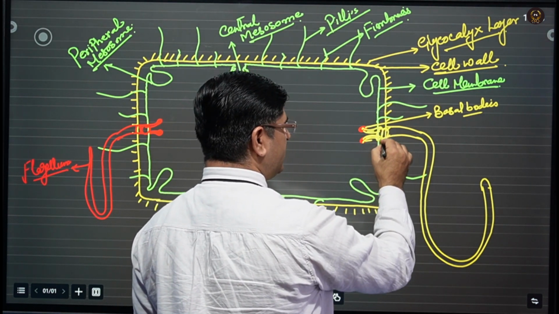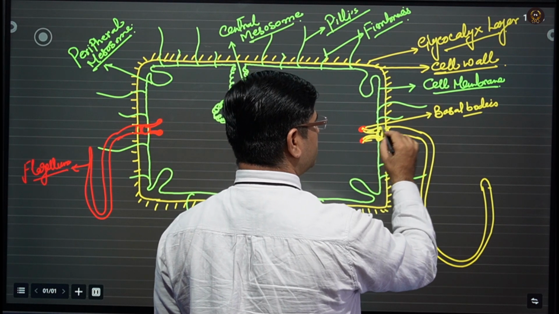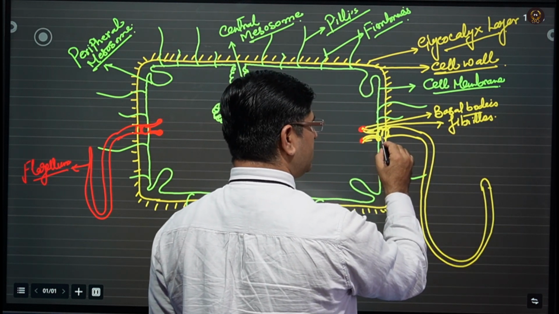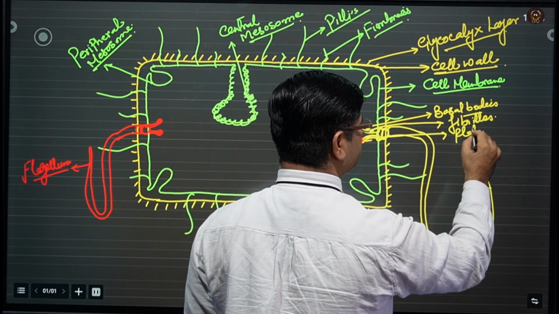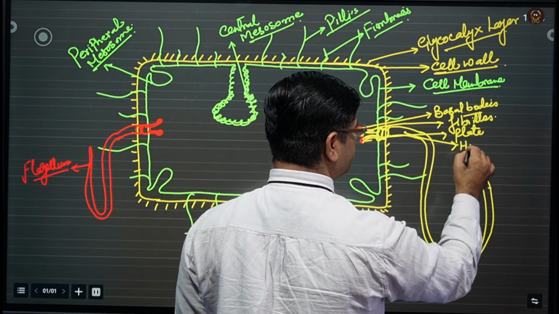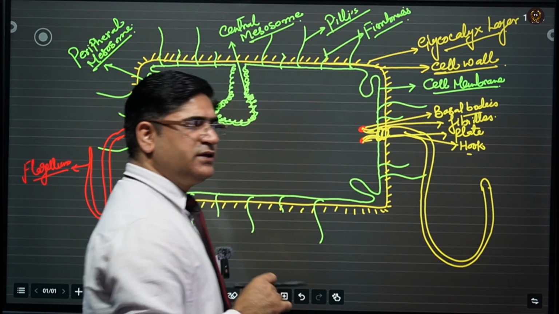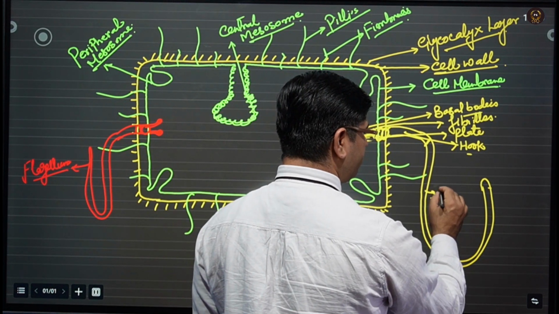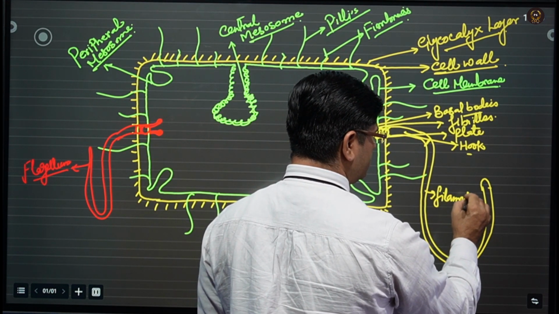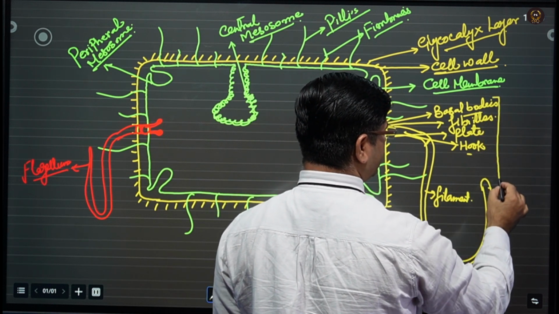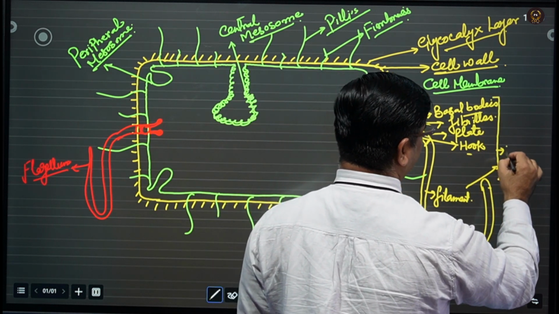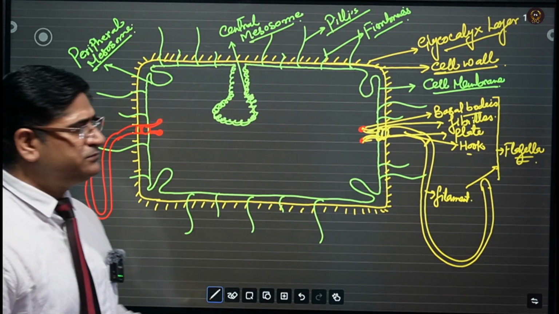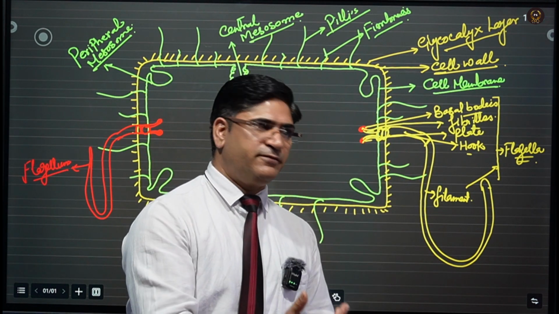From there, a plate-like fibril structure is formed. Then a hook-like structure is formed, a slightly curved structure, that's the hook, and then the long elongated part is called the filament. So this whole thing together is known as flagellum; when it's more than one, it's called flagella, the plural.